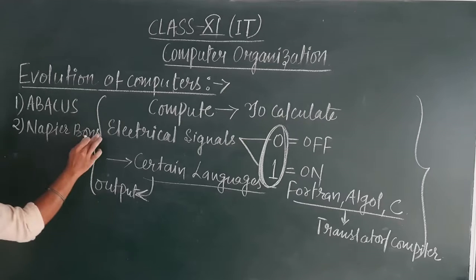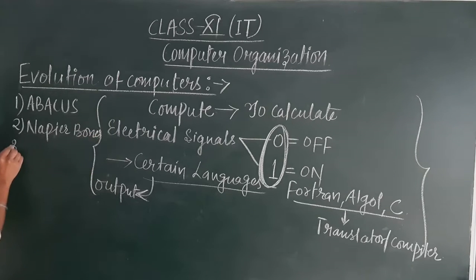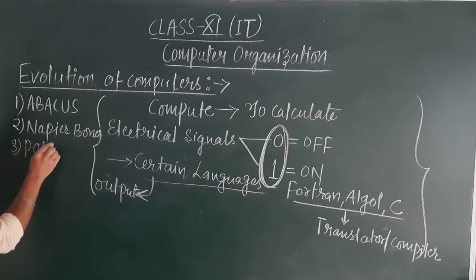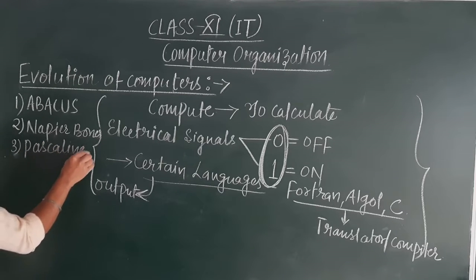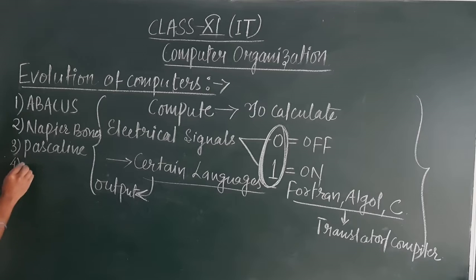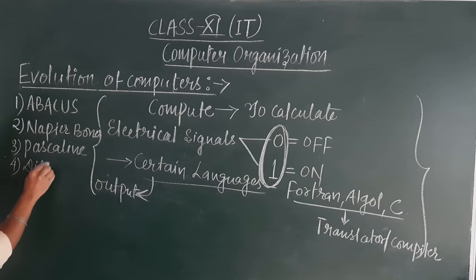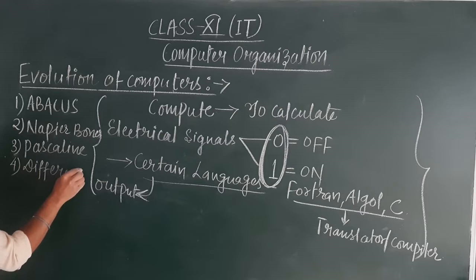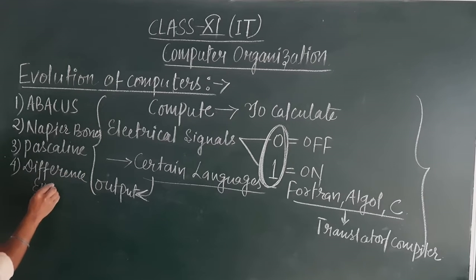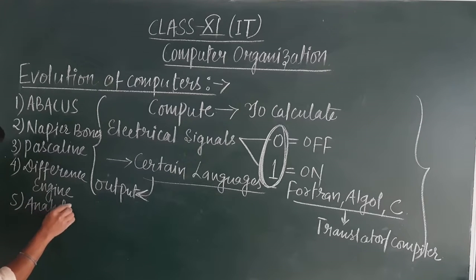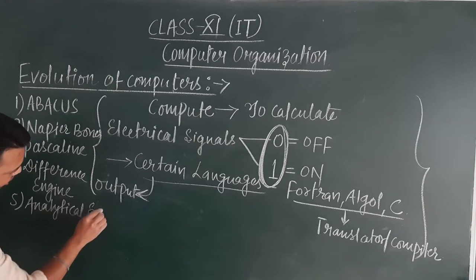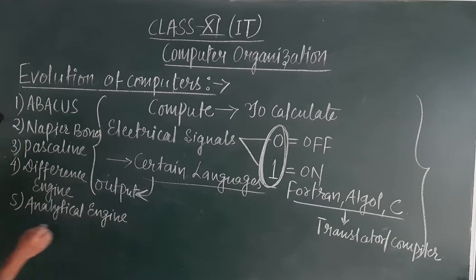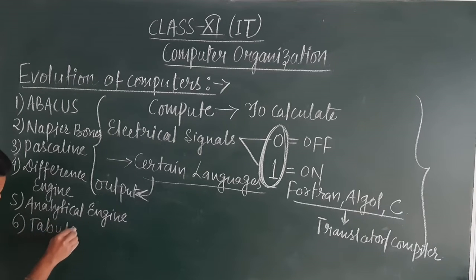Then third one, Pascaline. Then fourth, difference engine. Fifth is analytical engine. Then sixth one is tabulating machine.